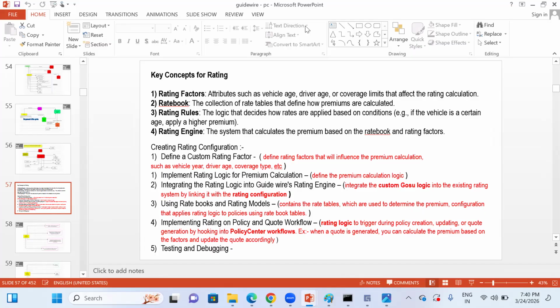For base rate will be there. Based on the base rate, based on the risk factors and all, the rate will get upgraded. Okay, that all comes under the rate book.